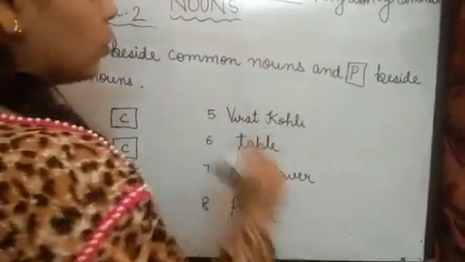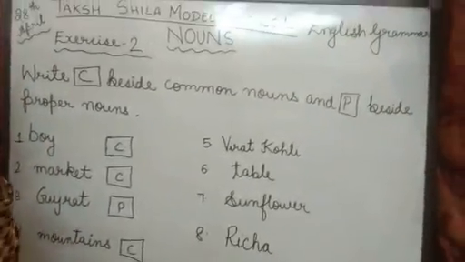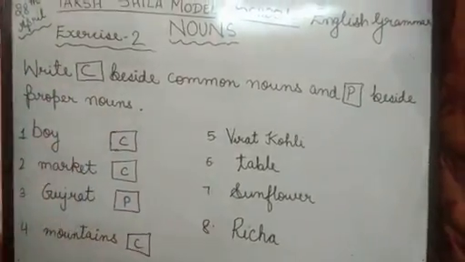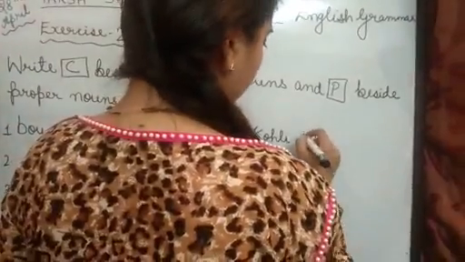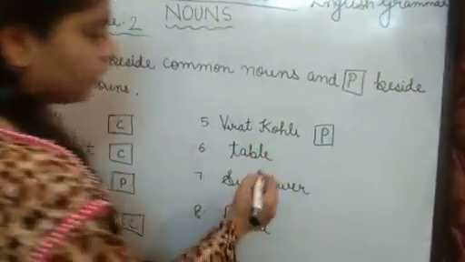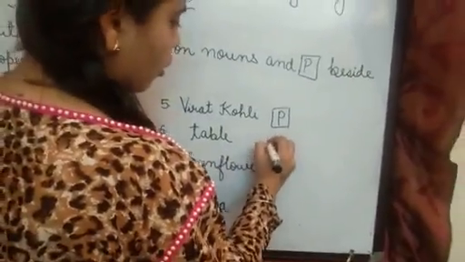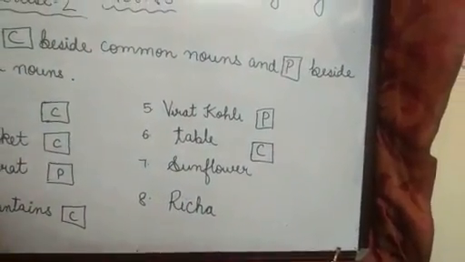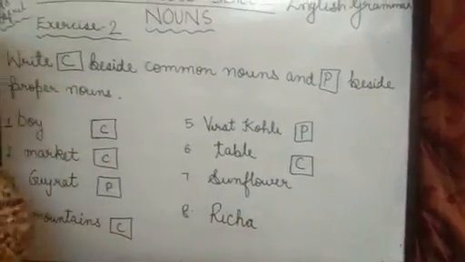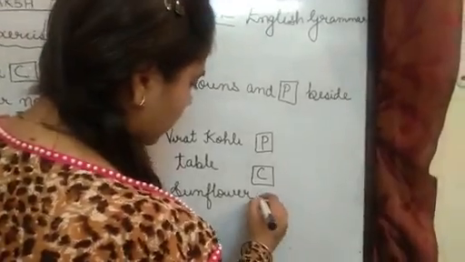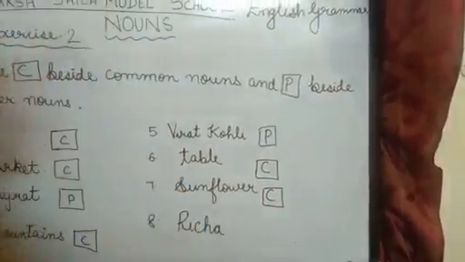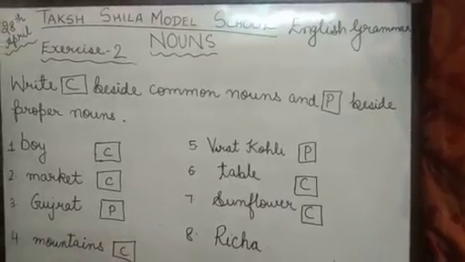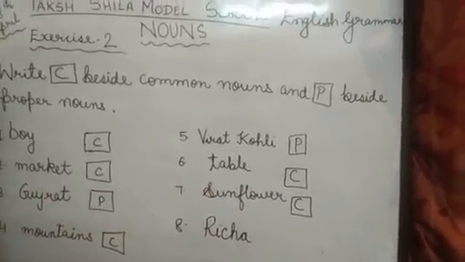Next, Virat Kohli. It is the name of a cricketer, right? So, it is the name of a person. We have given a specific name to that person. It is a proper noun. Table. Table is what? Common. Why? It is a general name to a thing. It can be any table. Sunflower. General name. Common. Right? It can be any sunflower. You can easily get the sunflower in any city, any place. Mostly, in most of the places, you can get the flowers, right?